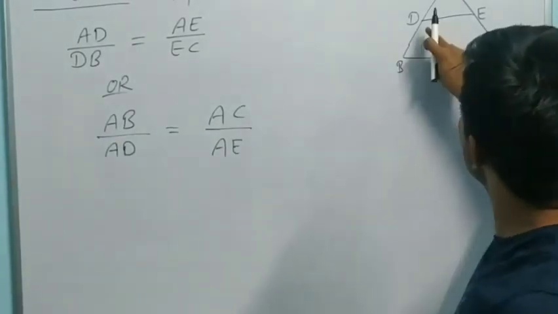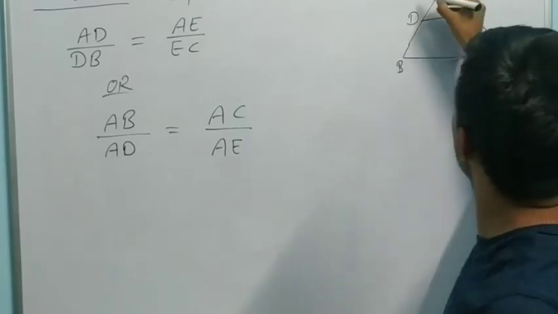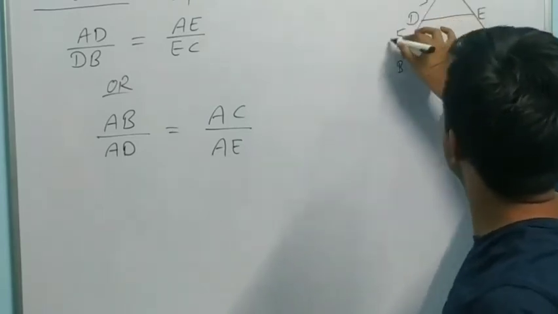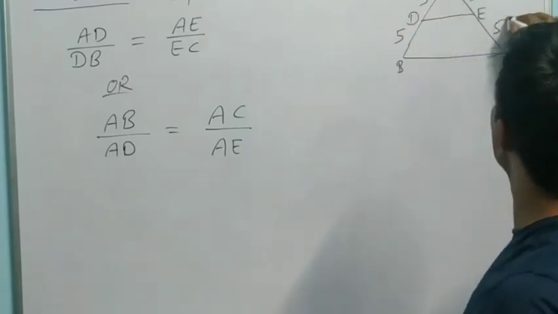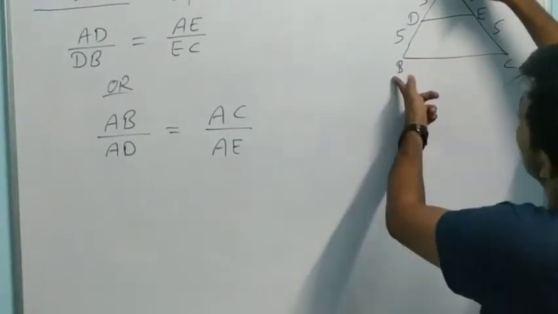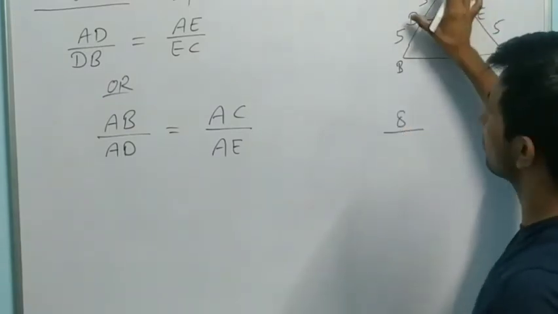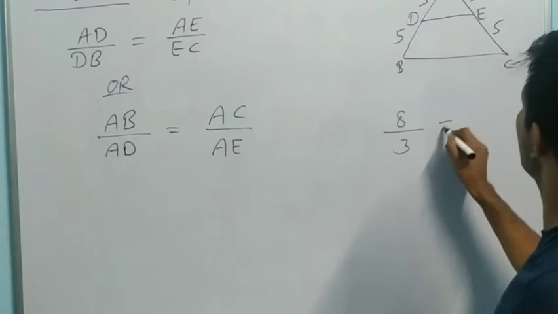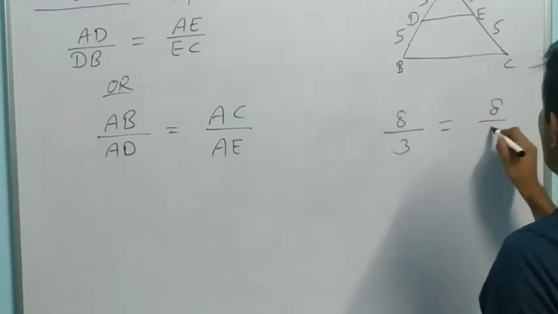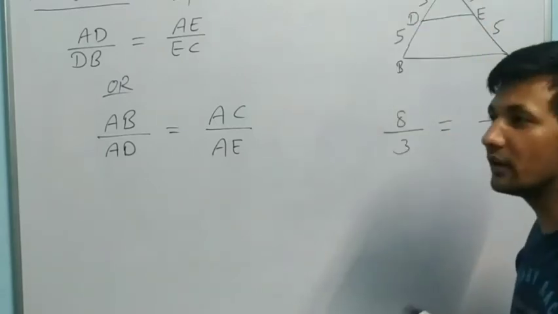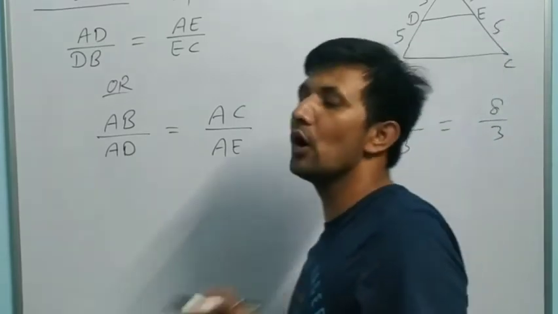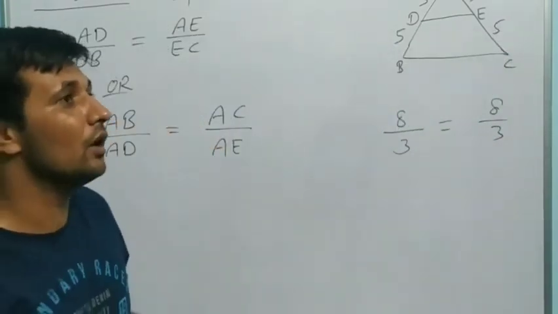The line is always divided into the same ratio. Suppose here it is 3 and 5, dear, and here also 3 and 5. So tell me, what is total AB? 3 plus 5, 8. So 8 upon 3 for the small side, and AC also 8 upon 3. So the ratio is always equal. You only have to check, dear, what is given in the question.